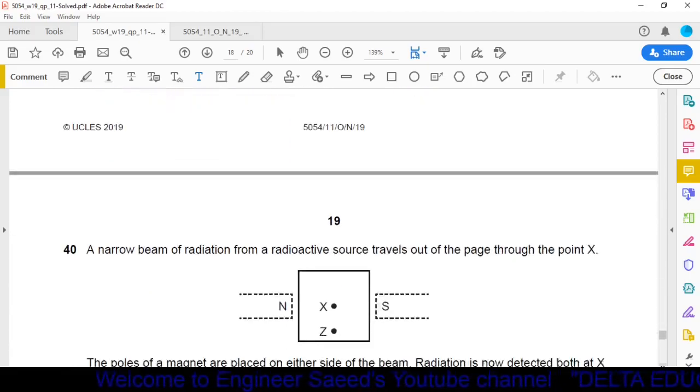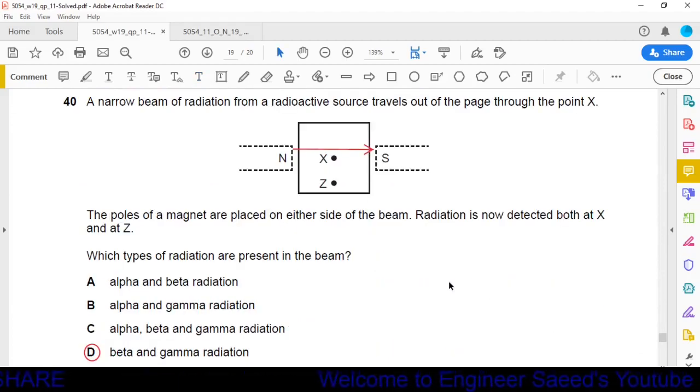Okay, now we will move to the last question. Question number 14. A narrow beam of radiation from a radioactive source travels out of the page through the point X. Some rays are coming out of the page. The poles of a magnet are placed on either side of the beam. Here is the north pole, here the south pole of the magnet. Radiation is now detected both at X and Z.